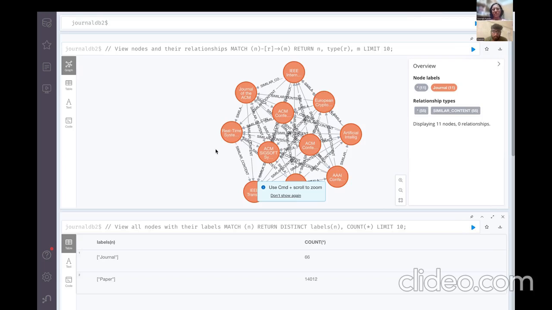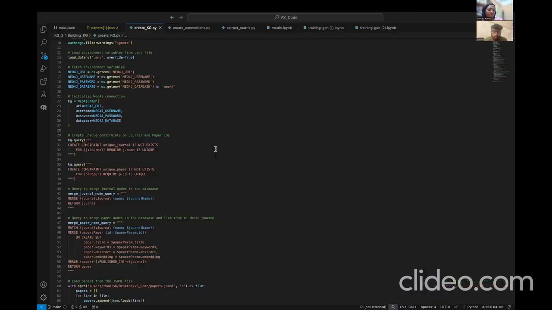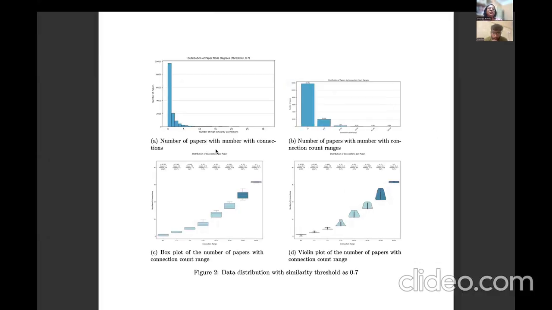For that, we first calculate the similarity scores among the papers, and we have to select a certain threshold. If the similarity score is above that threshold for the papers, then we will establish a graph edge or a connection between the papers, otherwise not. Initially, we also keep the connections of all the journals as one, so all the journals are connected to each other. Later we will update those connections, but the paper graph edges are based on a certain threshold.